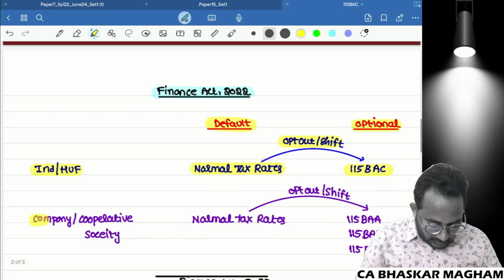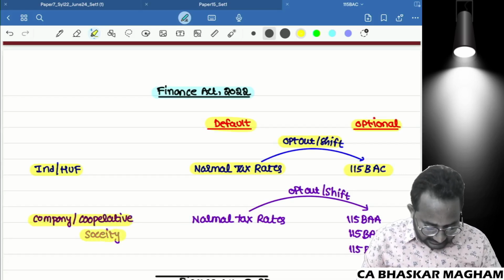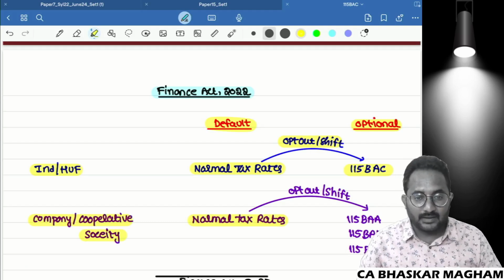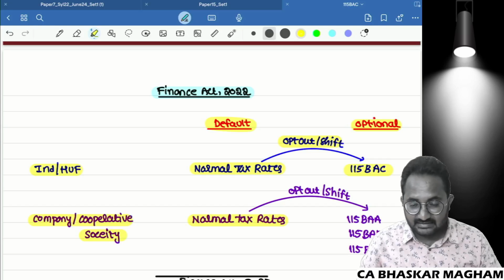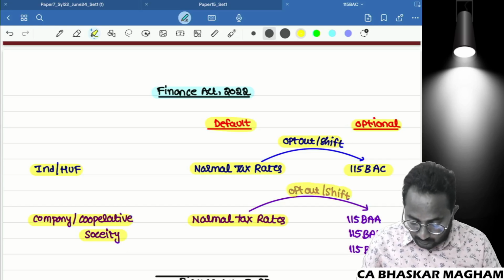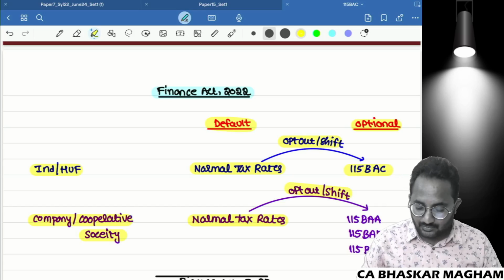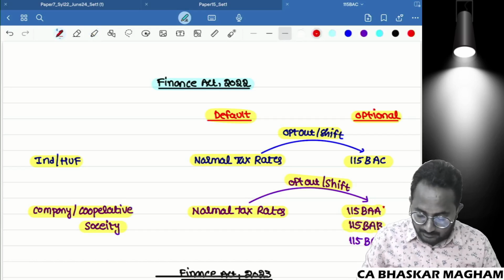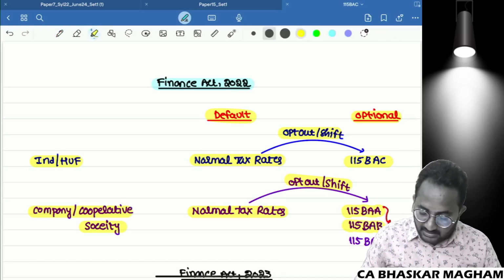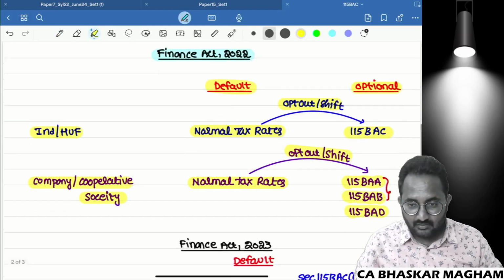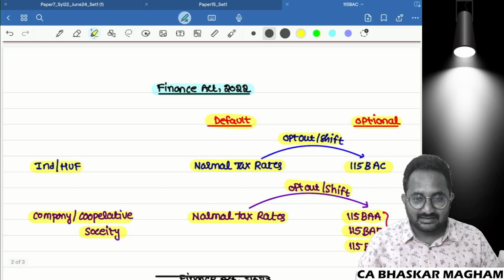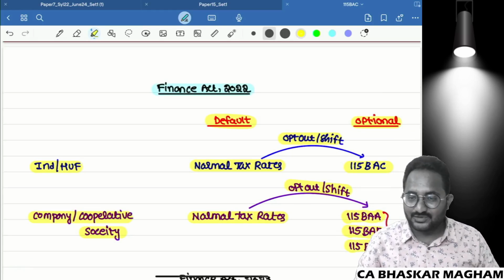For a company as well as a cooperative society, the default tax regime is nothing but the normal tax rates only. But if that company or cooperative society doesn't want to follow the normal tax rate, yes, they have an option to shift out or opt out from the normal tax rates to an optional tax rate. That is Section 115BAA and 115BAB, these two optional tax rates for the company, and 115BAD for the cooperative society. So this is only the last year's Finance Act related default tax regime as well as optional tax regime.